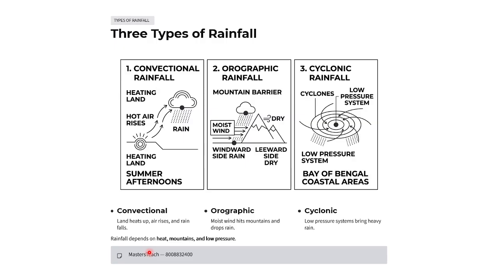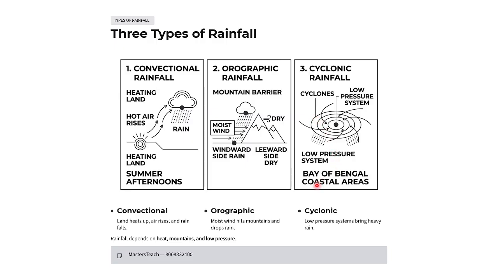Okay, so these are the types of rainfall. Convectional rainfall: the sun heats the water, then hot air rises, then it becomes rainfall. It may happen in a summer afternoon. Then orographic rainfall: moist wind hits the mountain, then the rainfall comes. Cyclonic means it is caused when air goes from a high pressure area to a low pressure area. So this is cyclonic rainfall.